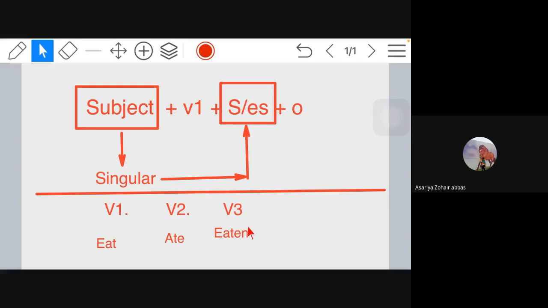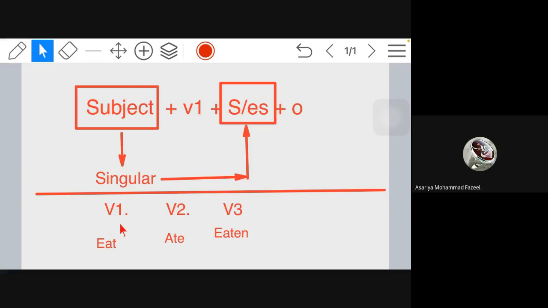Similarly, in simple present tense, we have to write this V1, V2, V3. If you want, you can write eat, ate, eaten, because you have written base, past, and past participle. This is just an example to show you. Verb means action, and we cannot count the actions, they are many.